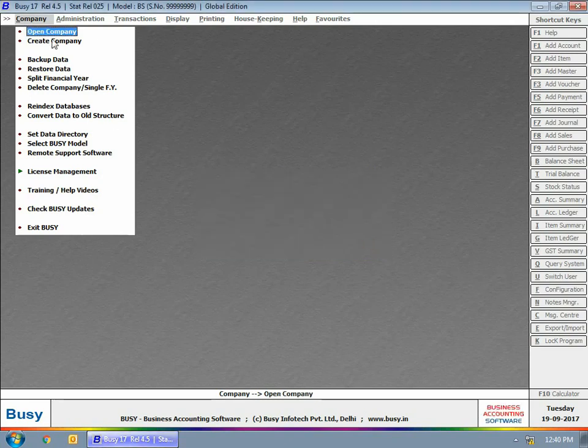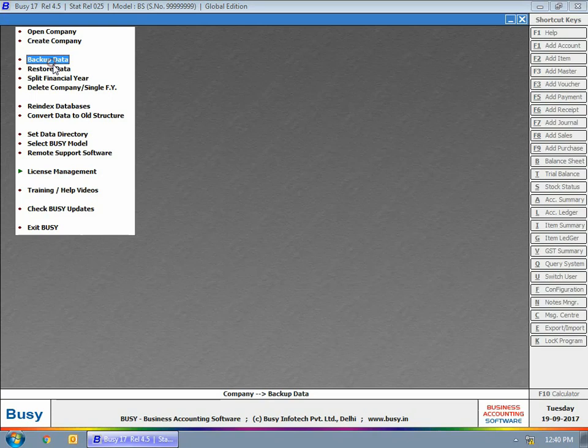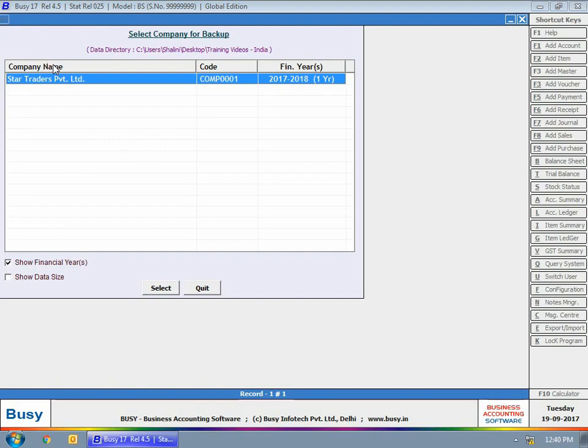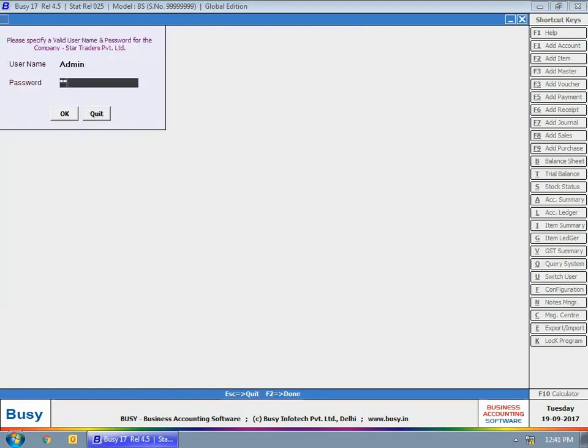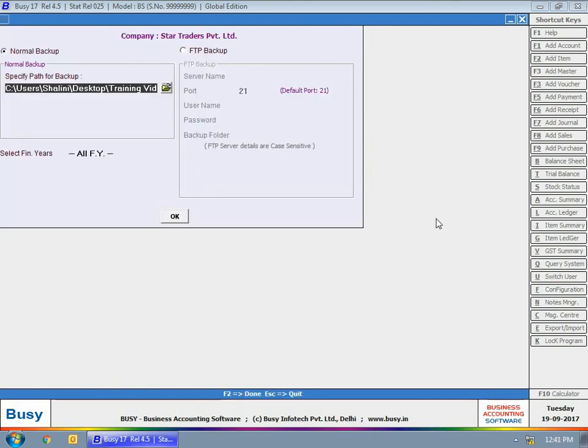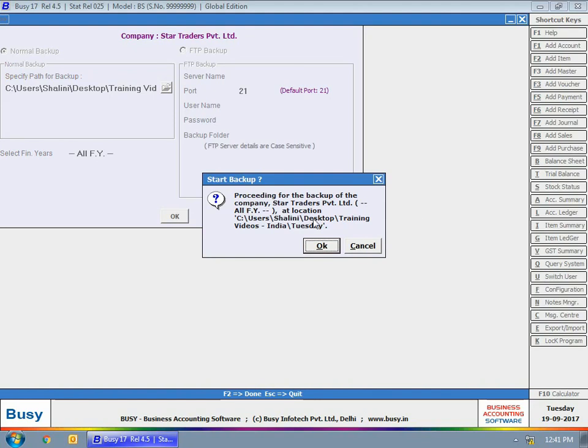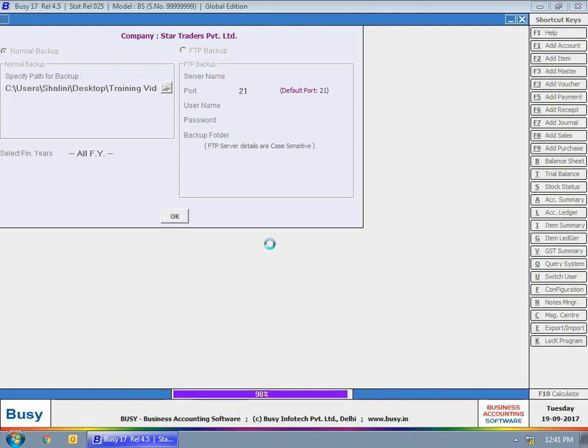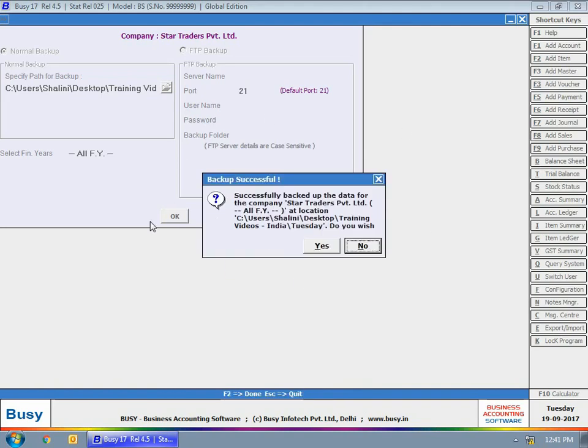Now we'll discuss the backup data option. Using the backup data option, you can take backup of the company's data. Select the company, specify super username, password. Here you can see by default the path is appearing as per the weekday. If you want, you can change this path, that is the path where the backup copy will be created. Click OK button. Busy has shown the message box that it is proceeding for the backup at this particular path. Click OK button. Now Busy has shown the message box that the backup copy has been created successfully at the path specified by you.